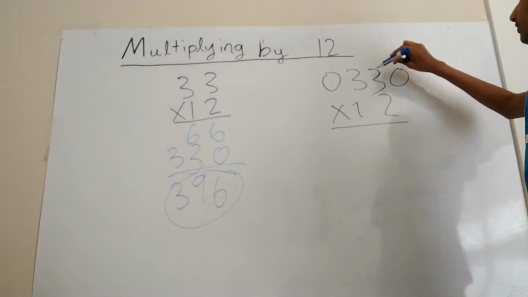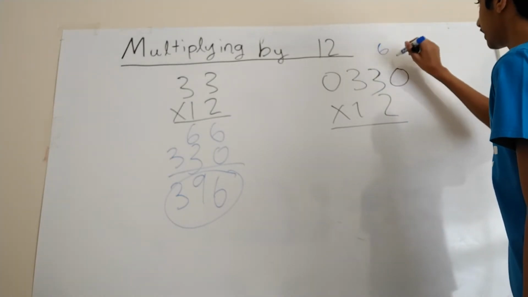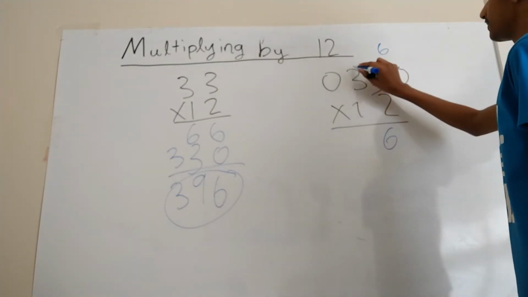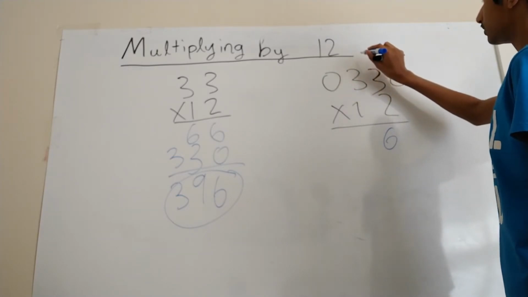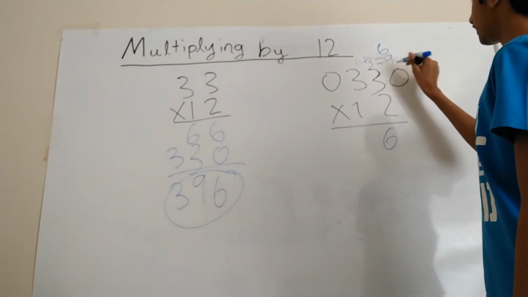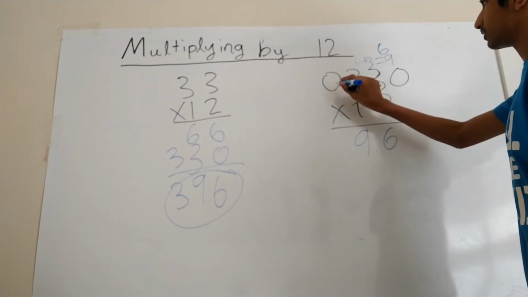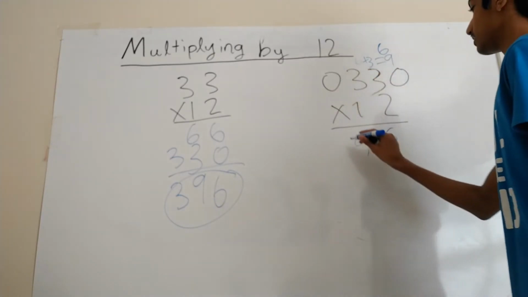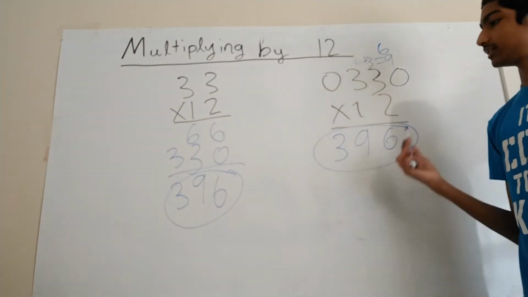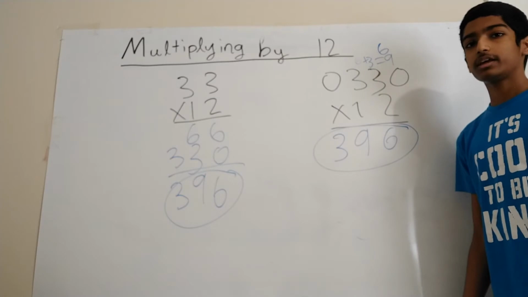So we multiply 3 by 2 and add the 0. So 3 times 2 is 6. Add the 0 and we get a 6. Let's do that for the next digit. That's also a 3, so 3 times 2, that's 6, plus this 3, which equals 9. So we can put the 9 right here. And then 0 times 2 plus 3 equals 3. And there's the answer again. Same answer for both. So now let's look at some examples to multiply by 12 in seconds.